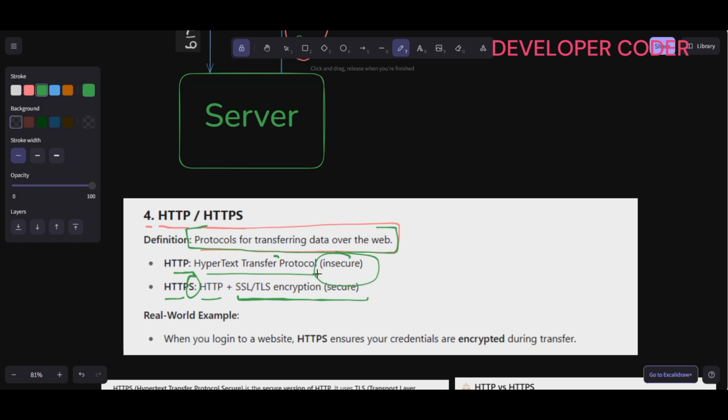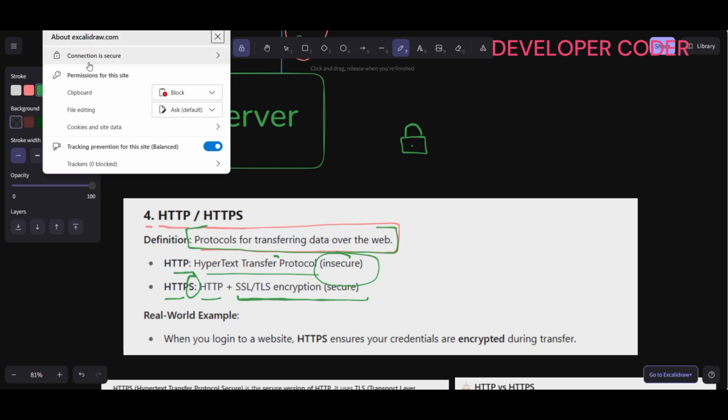If you look at any website, at the top there is a lock symbol. If you click it, it shows the connection is secure.